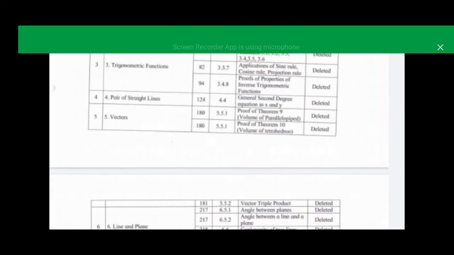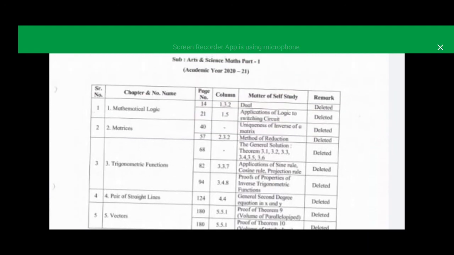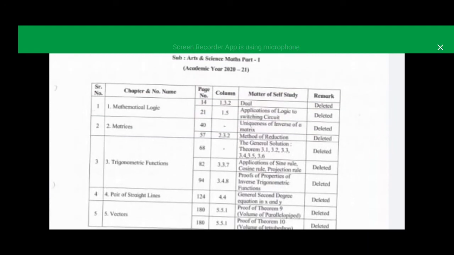These are the important subtopics which are already deleted. So we have to prepare only the part which is there for the final exam. In the matrix we have to prepare row transformation, column transformation, inverse method, and finding the values of x and y by the inverse method.